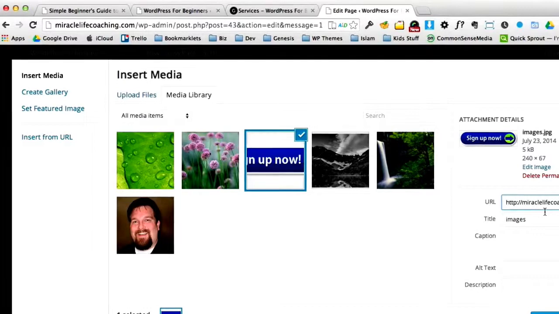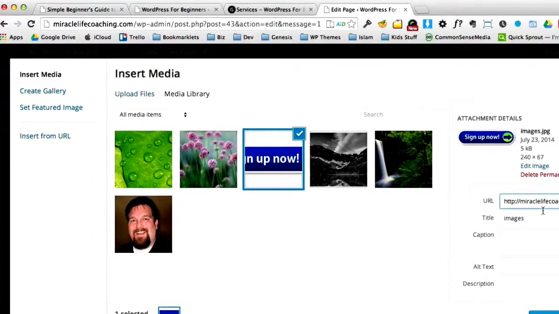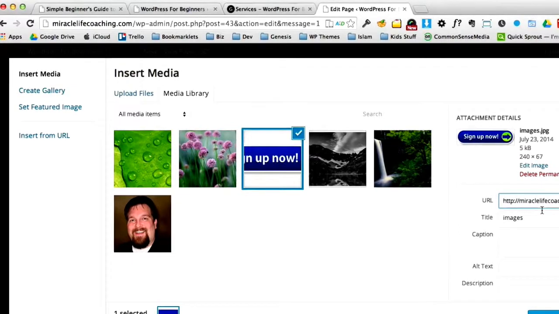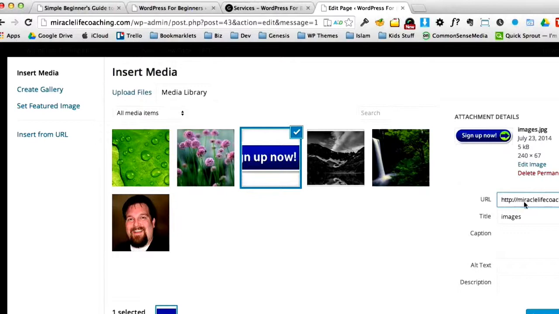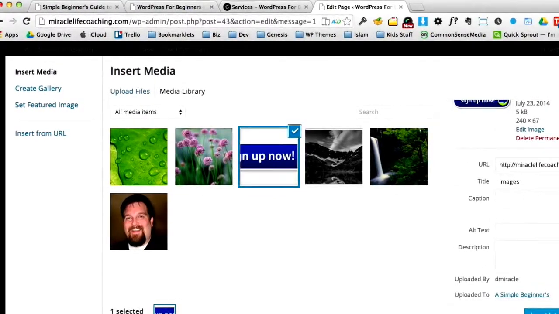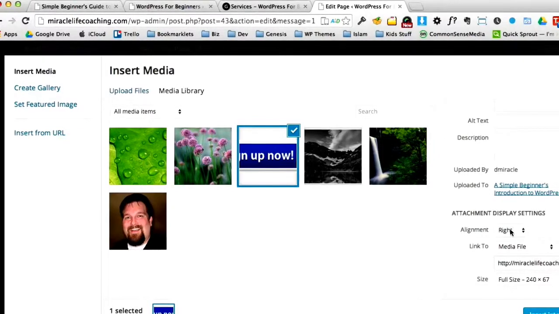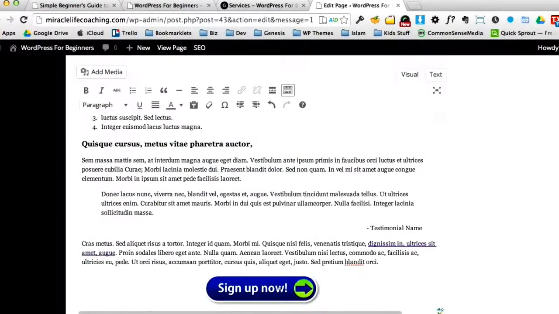How you might use this is if you're doing a class or you have an offer of some sort, anything you want people to buy or sign up for, you might have a button that says sign up. So there's the button, and I'm going to go ahead and center this because that's where I want it. And I'm just going to insert it into the page. You'll see it's here at the bottom.